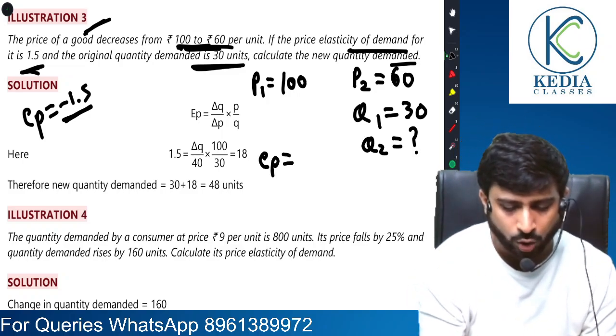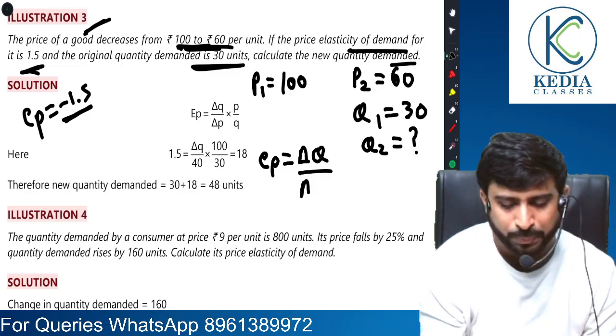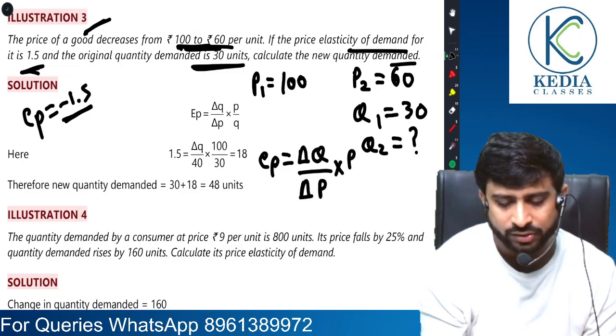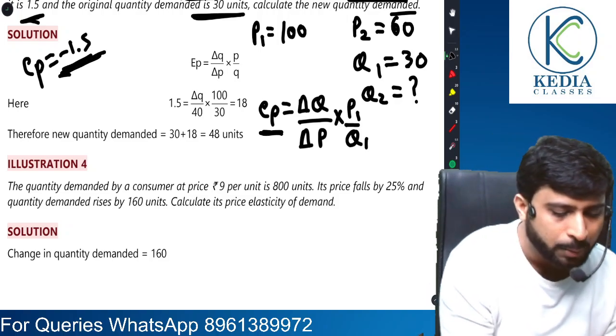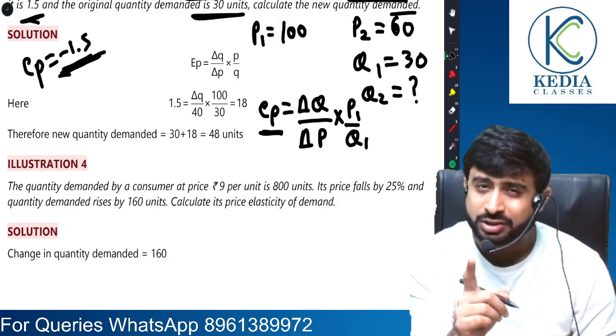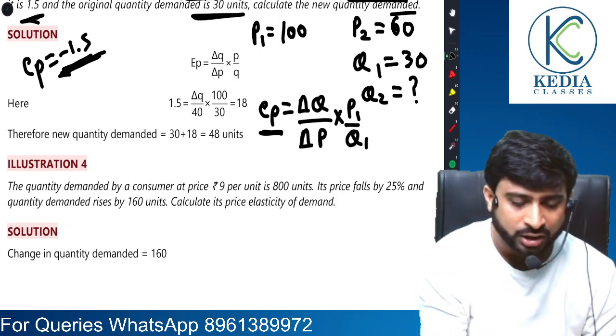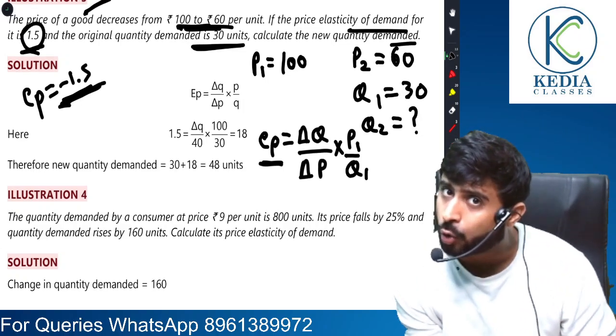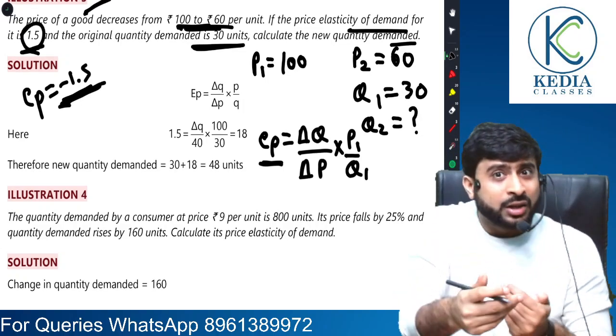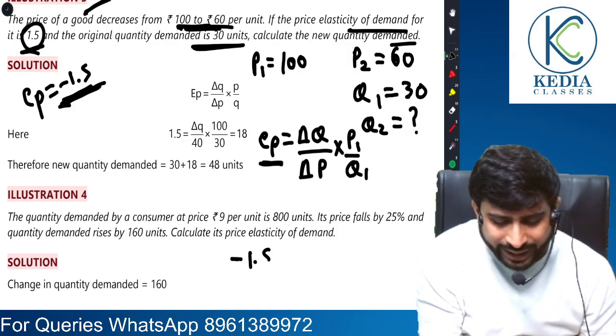EP is change in quantity by change in price into original price by original quantity. Going by this flow, what is EP? Minus 1.5. Students tend to falter here. They say, okay sir, we got 1.5, so we had written 1.5. No, you are to be blamed here. It is in reality a negative value.